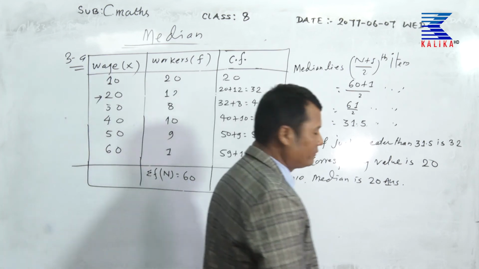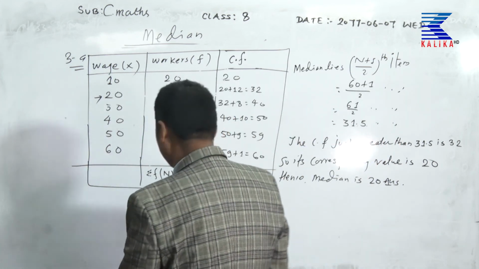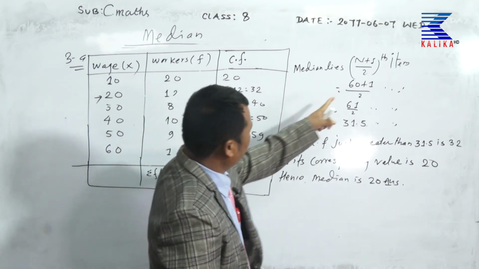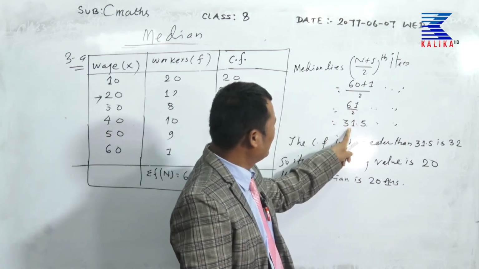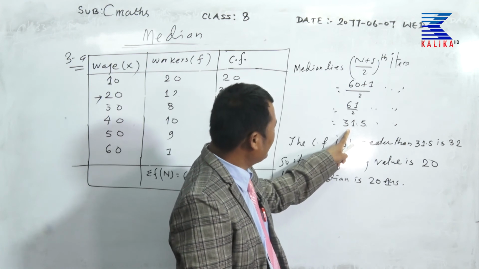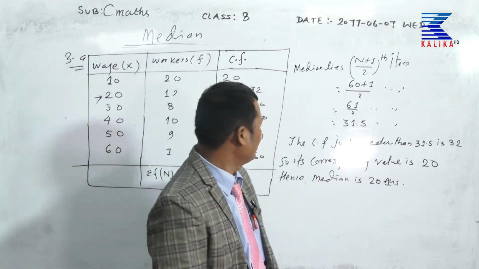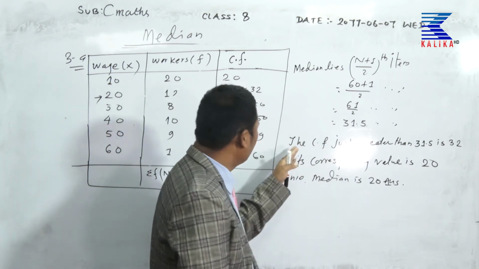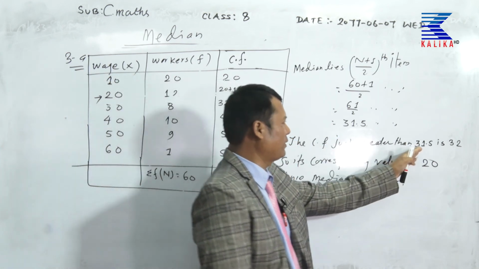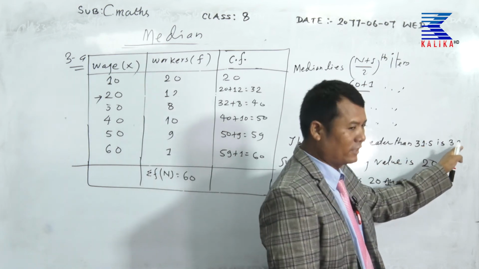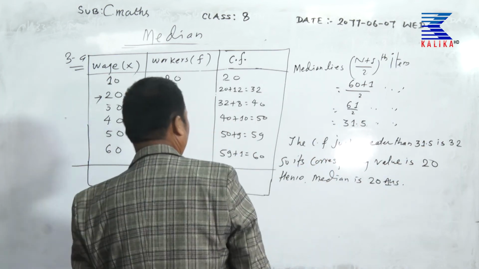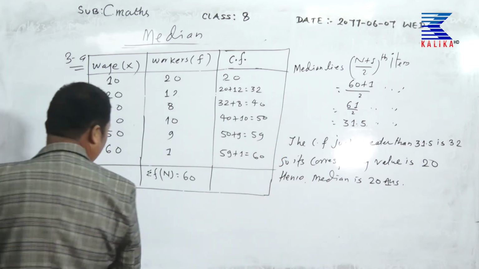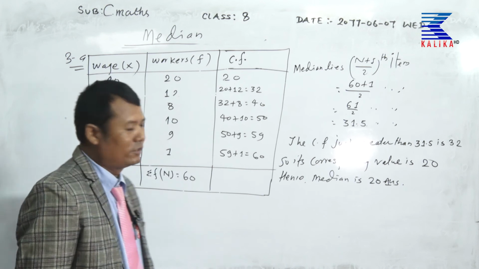Median lies at the (n plus 1) upon 2 th item, 60 plus 1 upon 2, that is 31.5. The CF just greater than 31.5 is 32. So its corresponding value is 20, hence the median is 20.